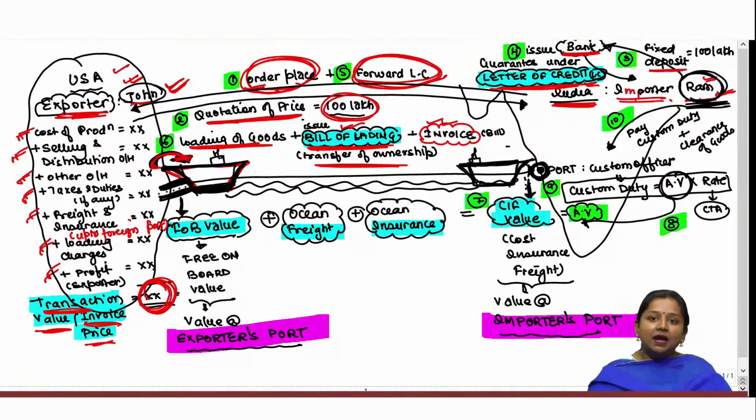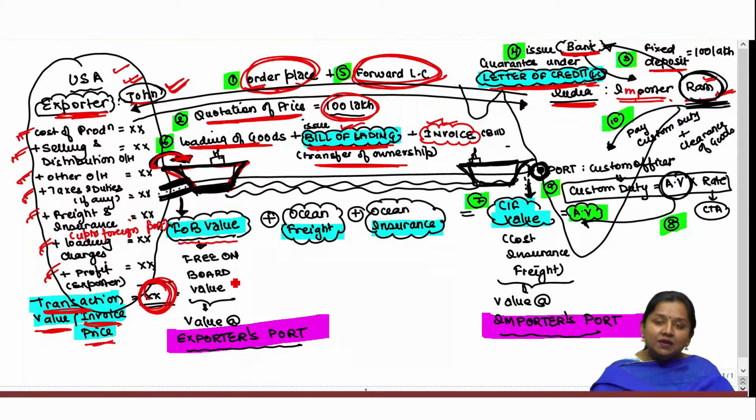Transaction value is the value at which the transaction took place, that means the sale price, the selling price at which goods are being sold from exporter to importer. It is generally also known as FOB value. FOB value stands for free on board value.